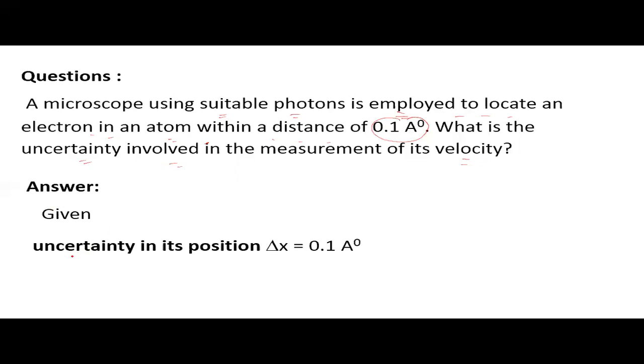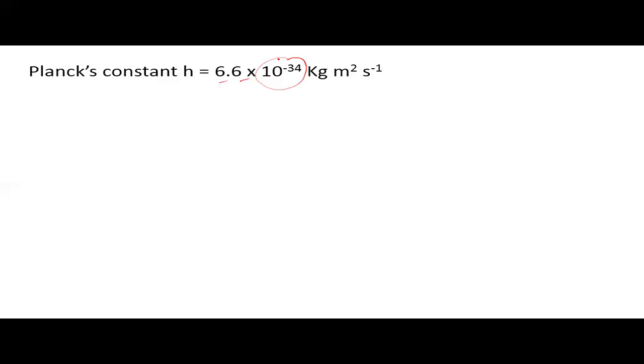The given value is uncertainty in position, that is delta x 0.1 angstrom. When we change into meter, the value comes to be 0.1 into 10 to the power minus 10, or 10 to the power minus 11 meter. Planck's constant value is 6.6 into 10 to the power minus 34. The mass of electron m is 9.1 into 10 to the power minus 31 kg.